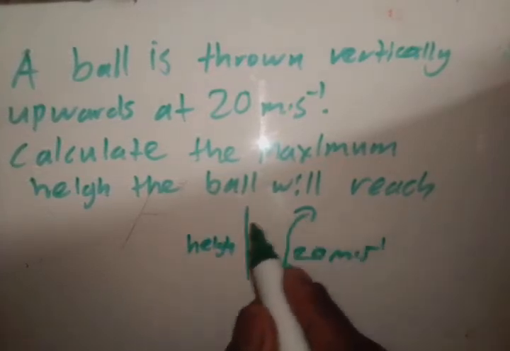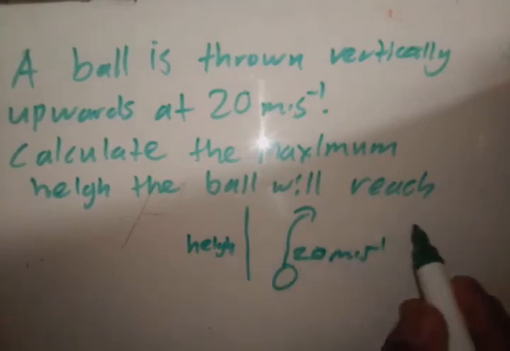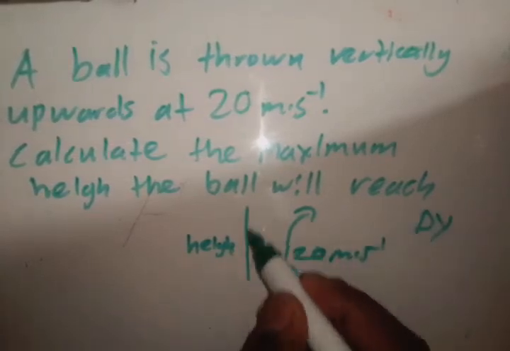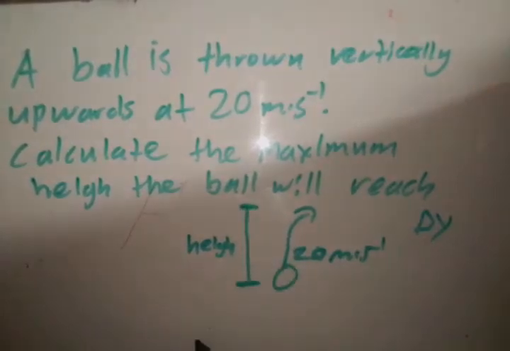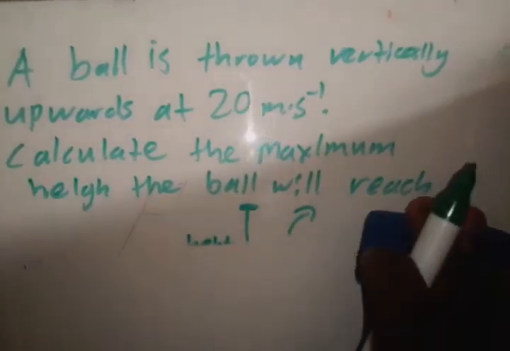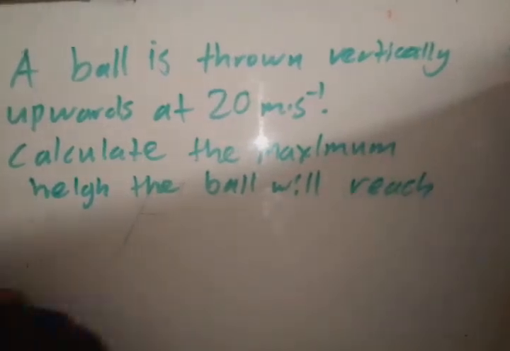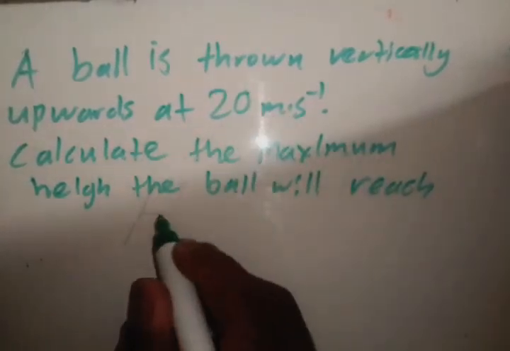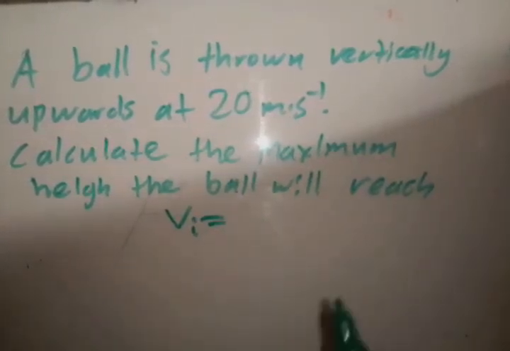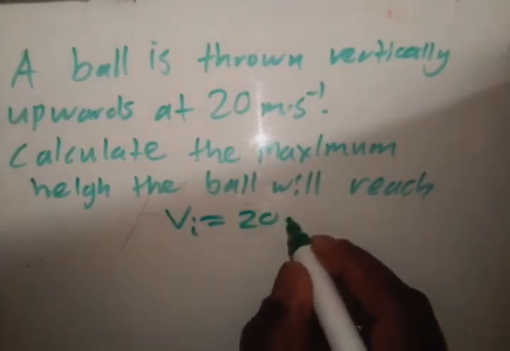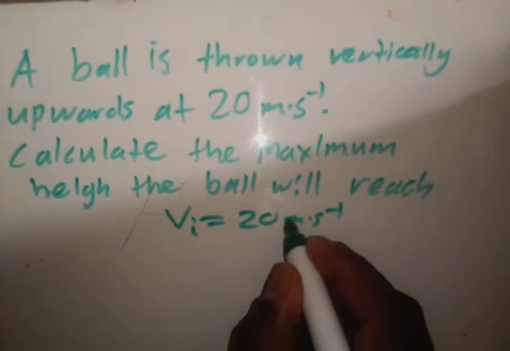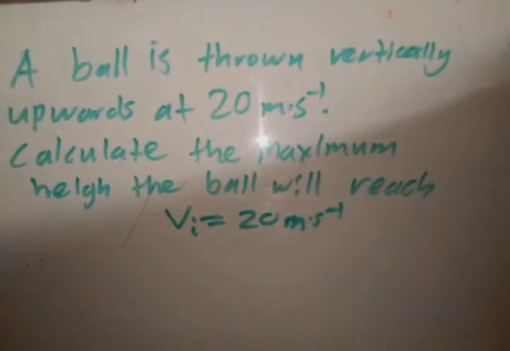So we need three things here. We already know we're looking for displacement, which is height, the distance from when it was thrown until its maximum height. So we need to find the three things we're given. The first thing we're given is the initial velocity, the velocity at which it was thrown upwards, which is 20 meters per second. So we have our Vi. Now, what else do we have?